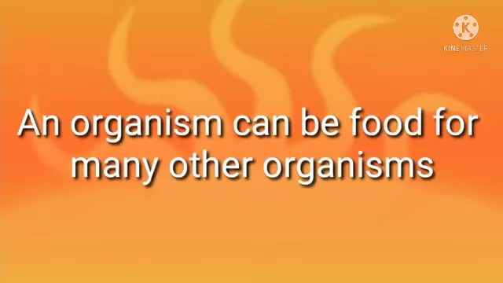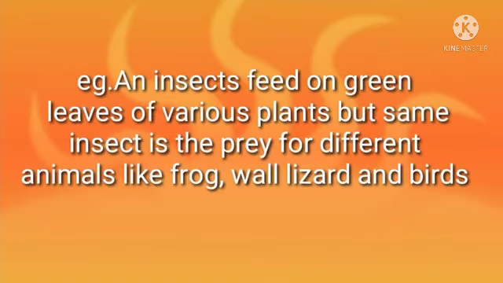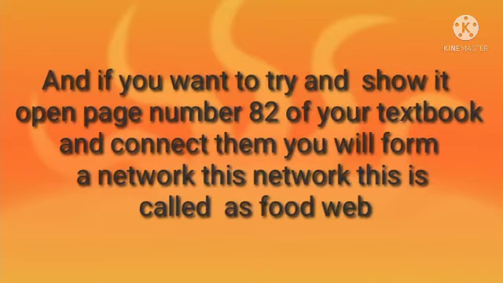Try to understand. An organism can be food for many other organisms. For example, an insect feeds on green grass or green leaves of various plants, but the same insect is the prey for different animals like frog, wall lizard, etc. And if you want to try and show it, open page number 82 of your textbook and connect them, you will form a network.